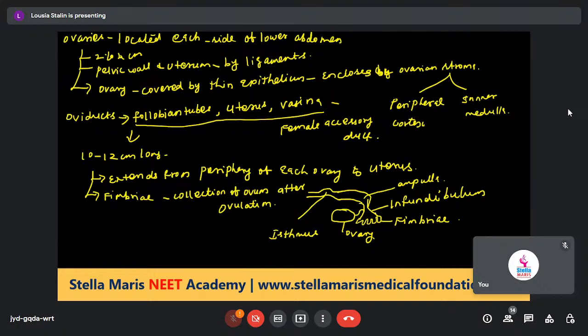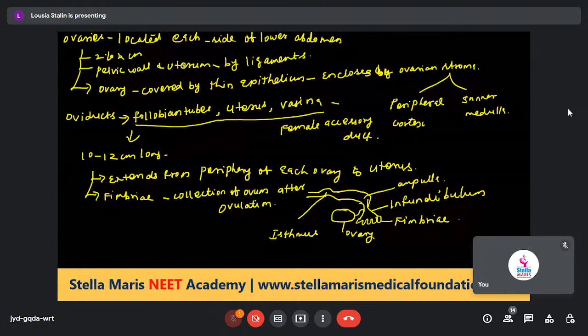The edge of the infundibulum has finger-like projections called the fimbriae. The fimbriae help in the collection of the ovum after ovulation. The wider part is the ampulla. The last part of the oviduct is the isthmus, which has a narrow lumen that is joined to the uterus.